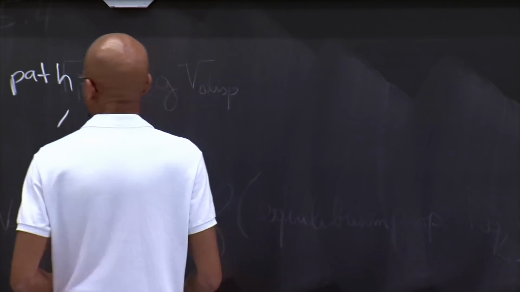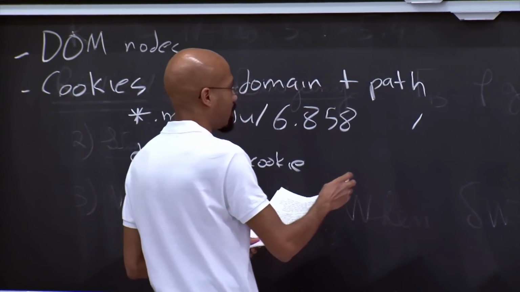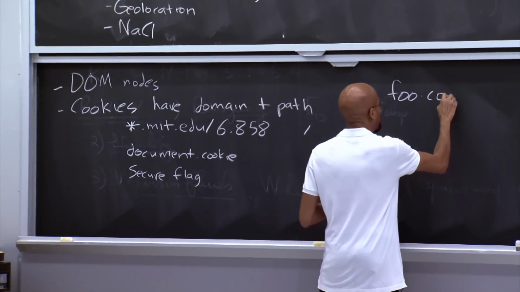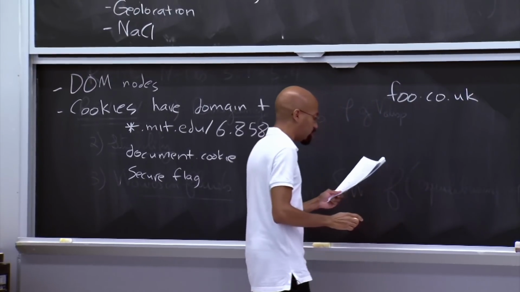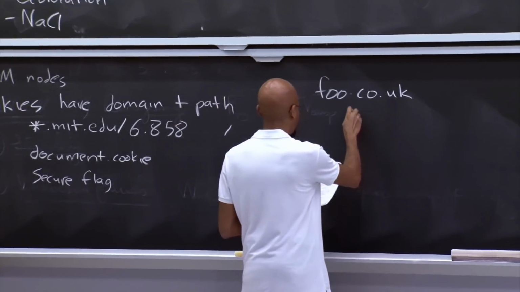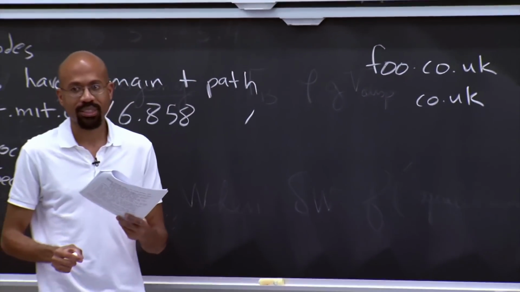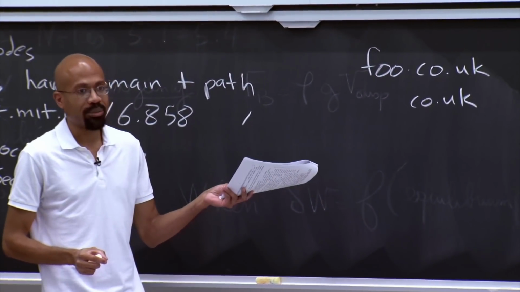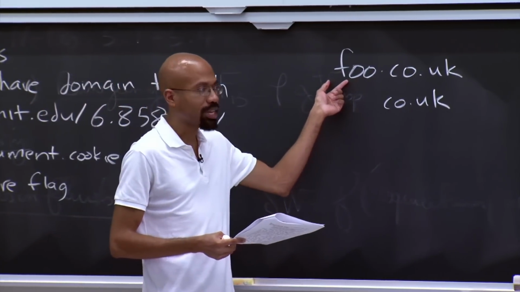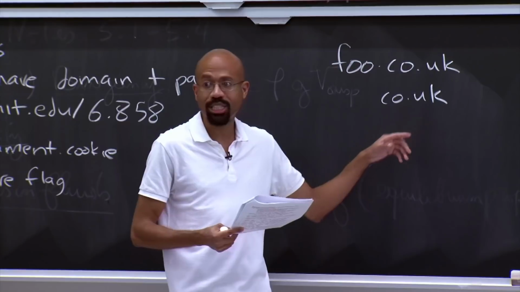So here's another interesting question with respect to cookies. Let's say that you've got a site that's coming from foo.co.uk. Should a site from this host name be allowed to set a cookie for co.uk? This is a bit subtle because, according to the rules that we've discussed before, a site from here should be able to shorten its domain and set a cookie for this, and that all seems to be legal.